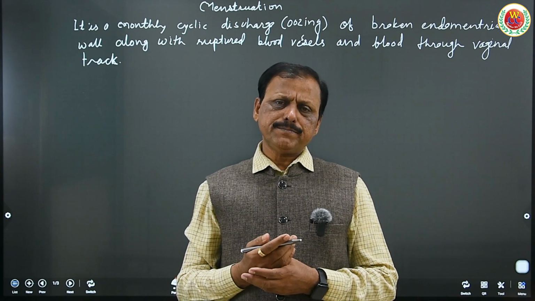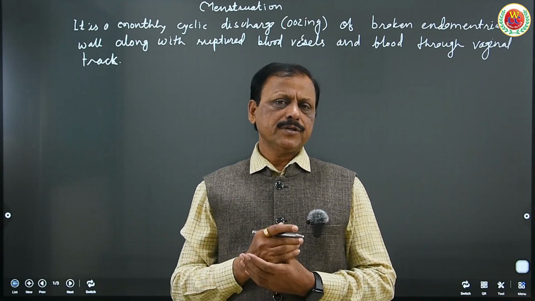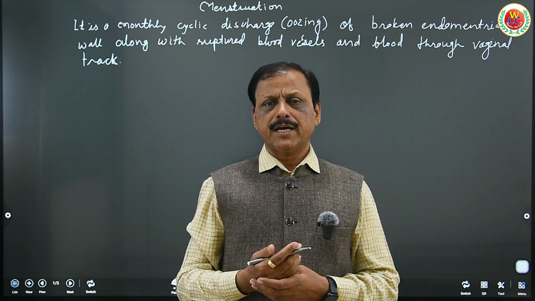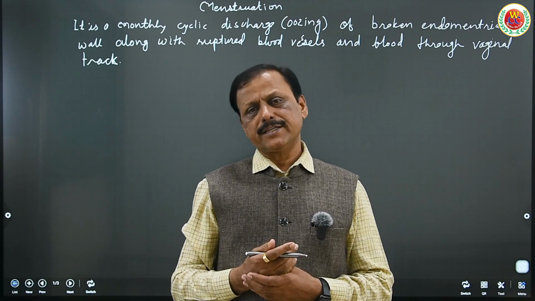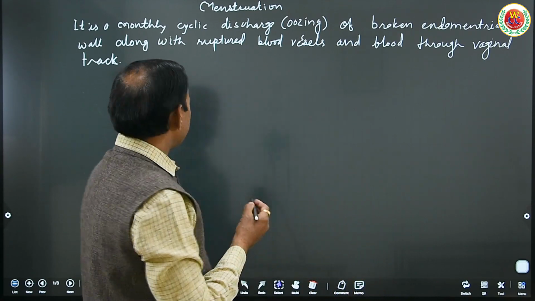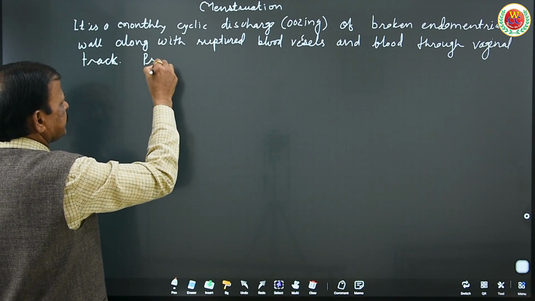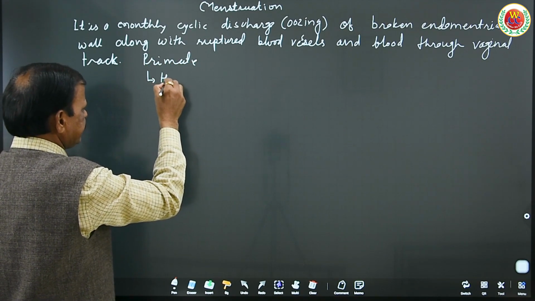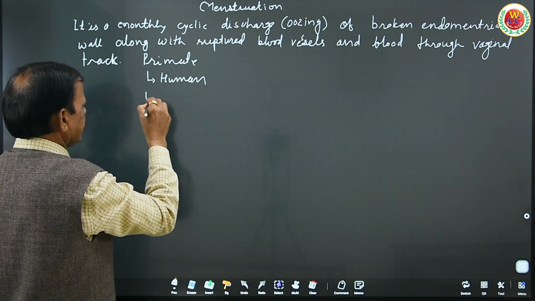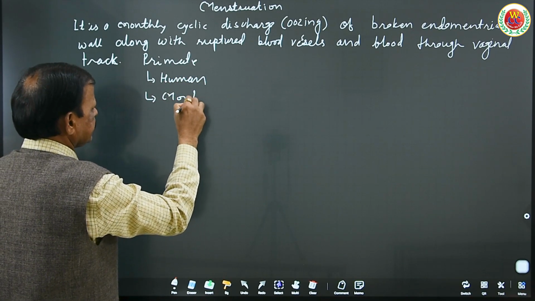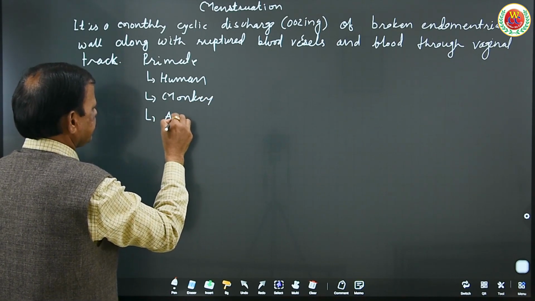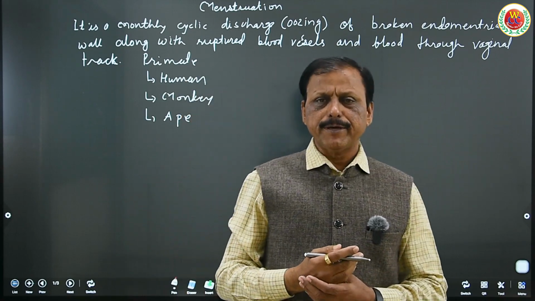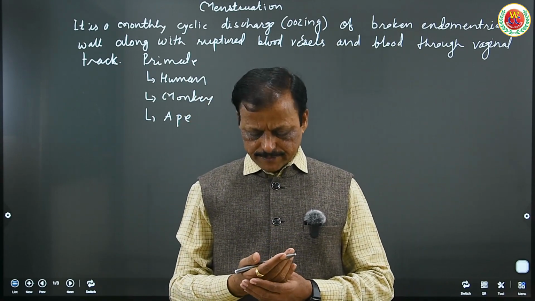It has two main phases after menstruation, that is the proliferative phase, also called the follicular phase, and the luteal phase, also known as the secretory phase. It occurs in primates such as human beings, monkeys and apes, that they have this monthly cycle. Otherwise, the rest of the mammals have an estrous or polyestrous cycle.